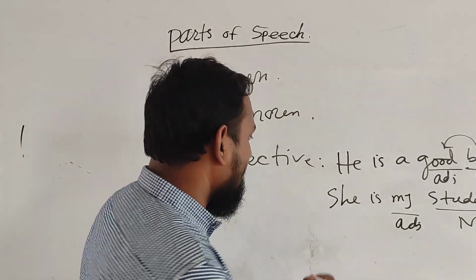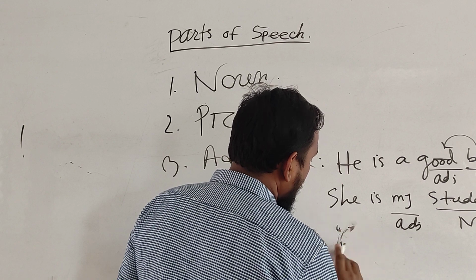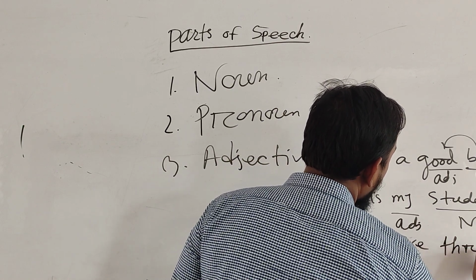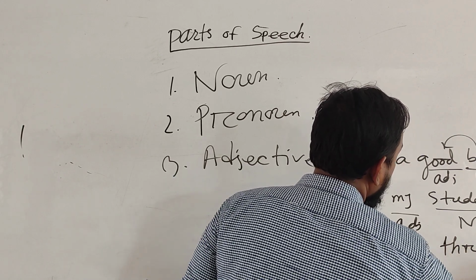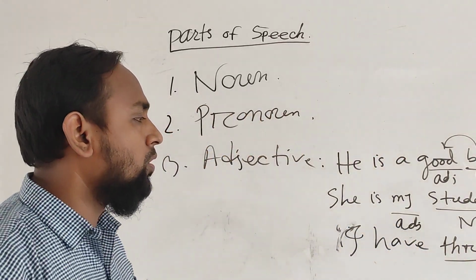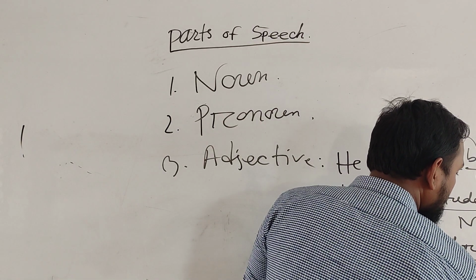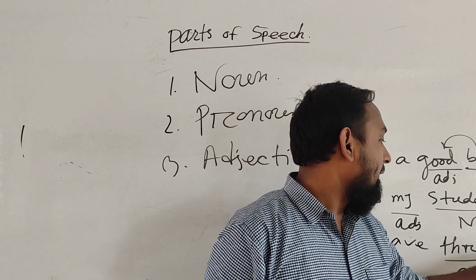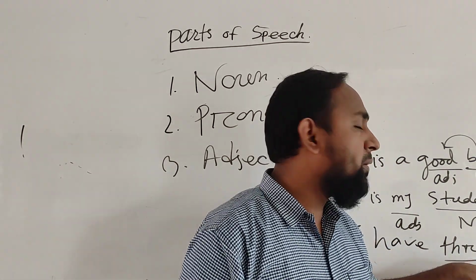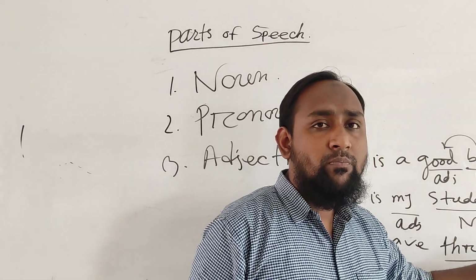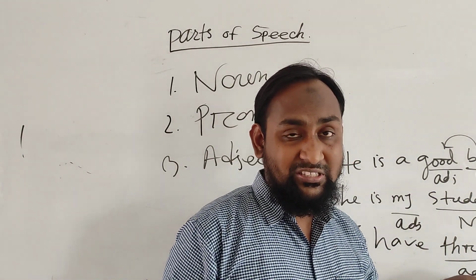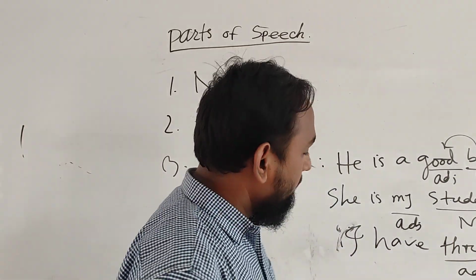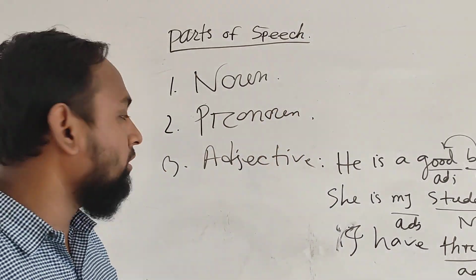Or if we write, I have three pens. Here, three. Do you know what is it? This is the adjective because the pens, and how many pens? 3 pens, and 3 is used before the noun, so this is the adjective. This is called the numeral adjective or adjective of number. You know very well this one, because this is the revision for you.